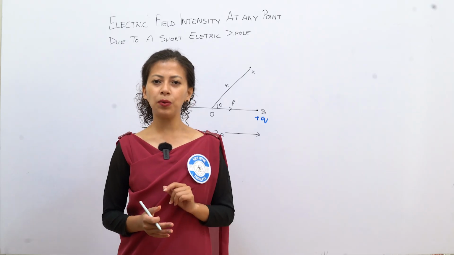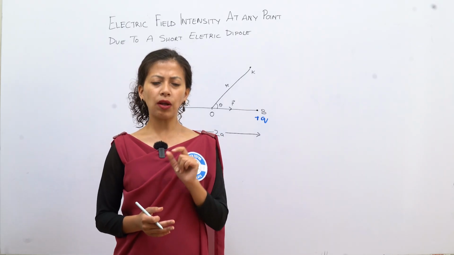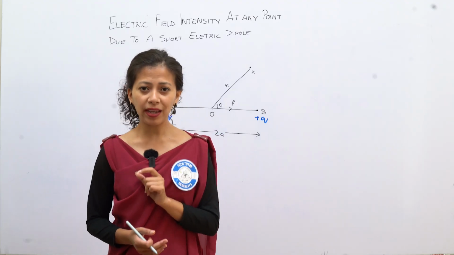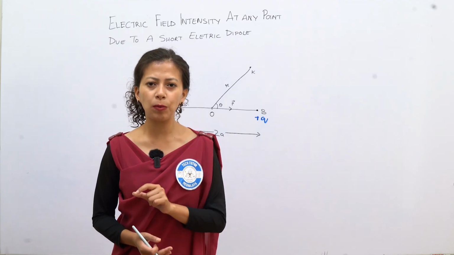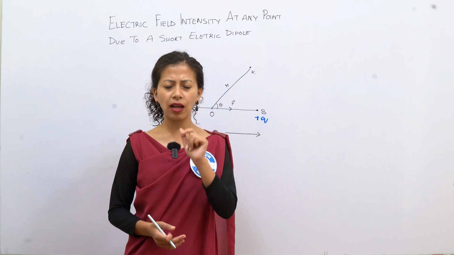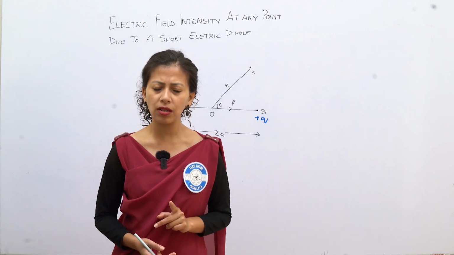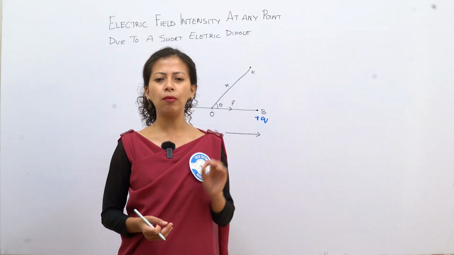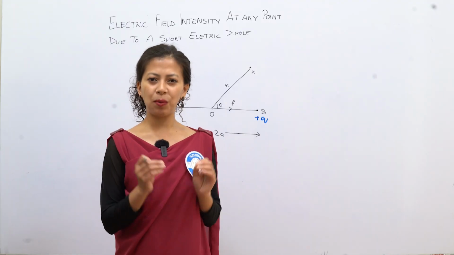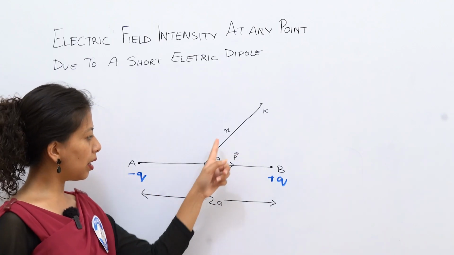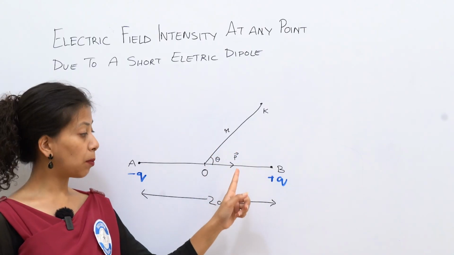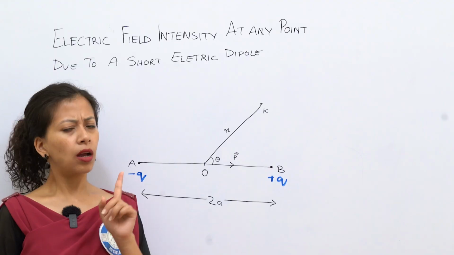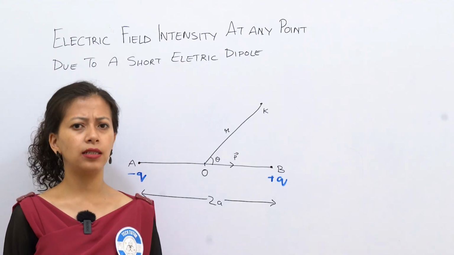Here the vector is the dipole moment P, which we resolve into two perpendicular components, the cos component and the sine component. Perpendicular means the angle is 90 degrees.